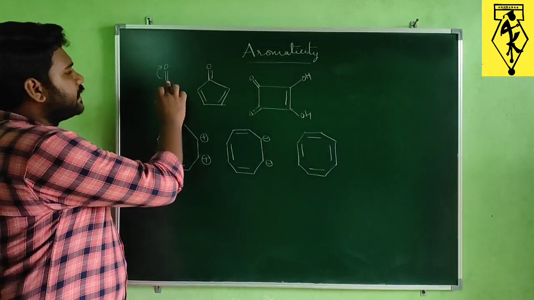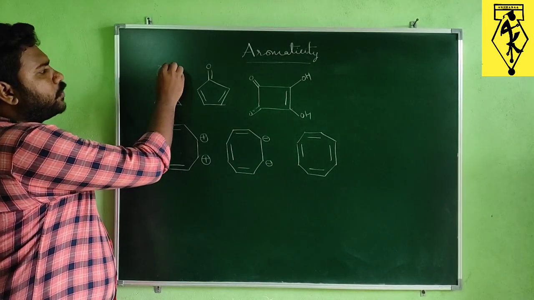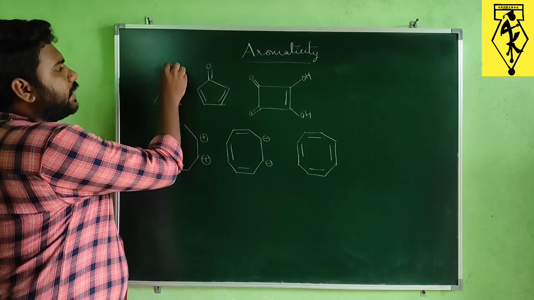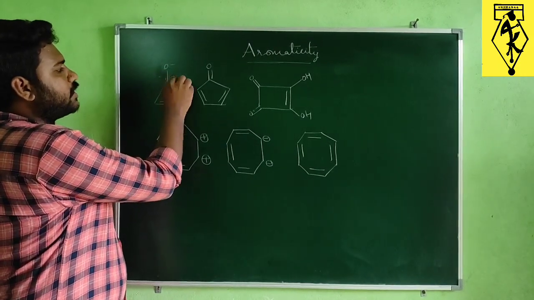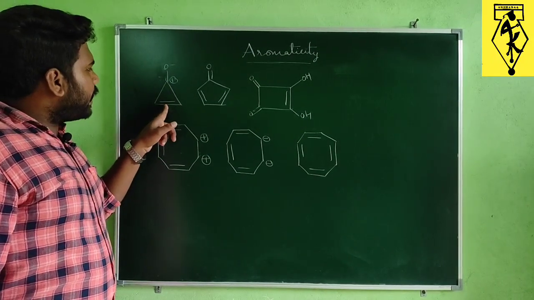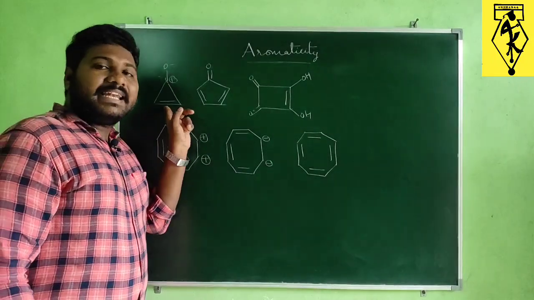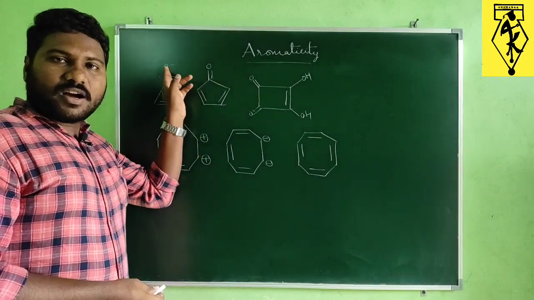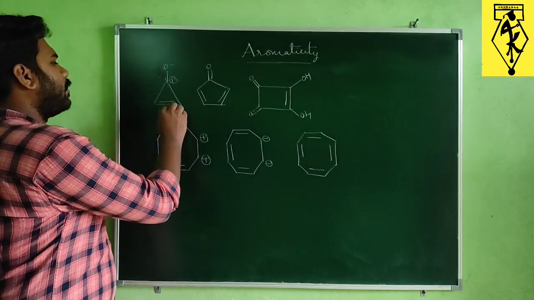So this pi bond migrated to this oxygen, and we get a negative charge on oxygen and a positive charge on this carbon, and this carbon is sp2 now. So only 2 pi electrons are involved in the delocalization, but not the pi electrons which are present on oxygen. So this is an aromatic compound.